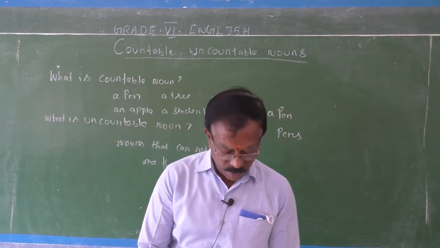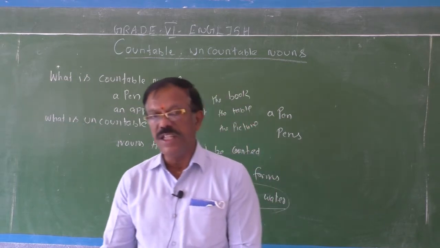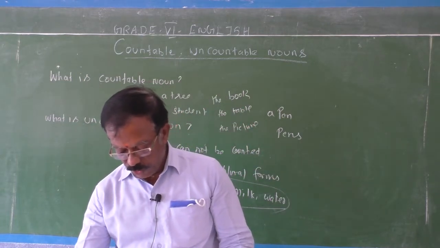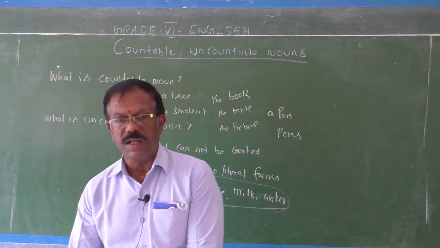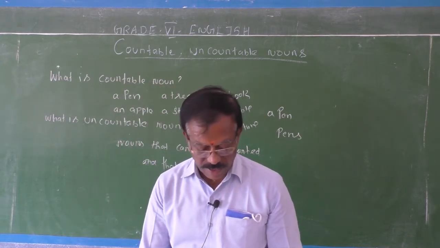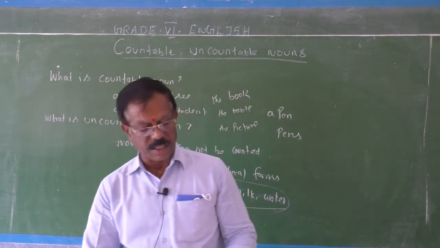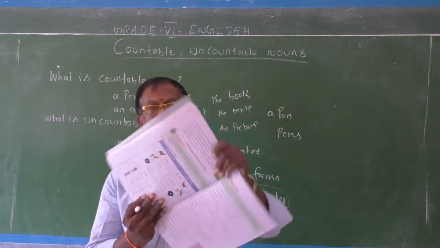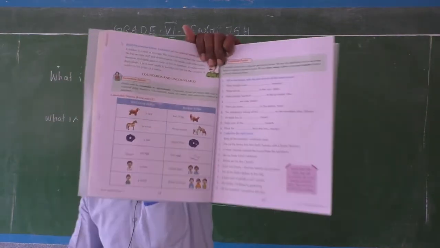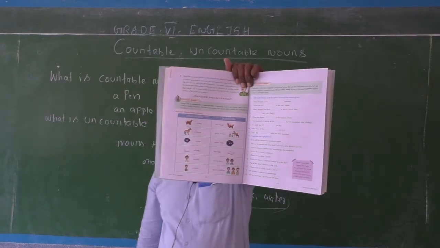Okay, let me list out those determiners which can be used before countable nouns and those which can be used before uncountable nouns. Before that, I would like to show you some pictures which I have brought here. These pictures will show you where we can use countable, where we can use uncountable, and what are countable nouns, what are uncountable nouns. See, these pictures will help you. Countables and uncountables. See, the singular form of countable nouns as well as plural forms also they have given.